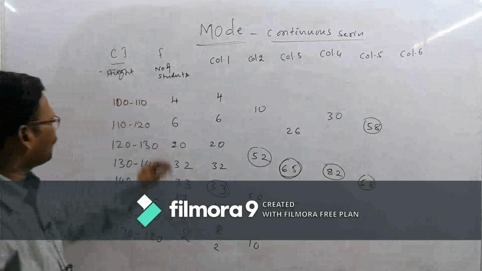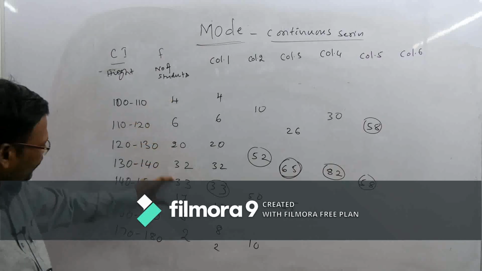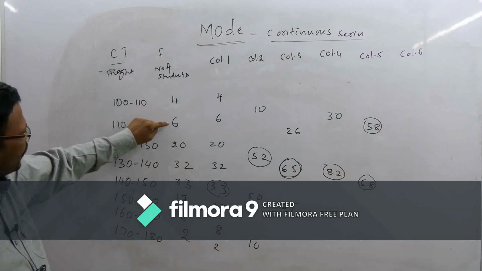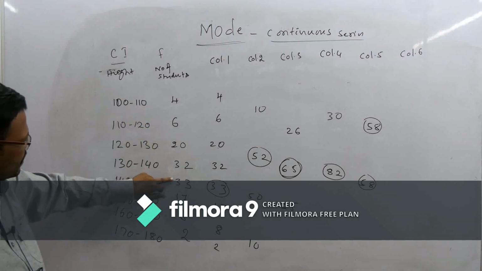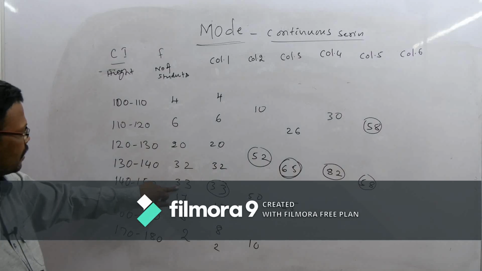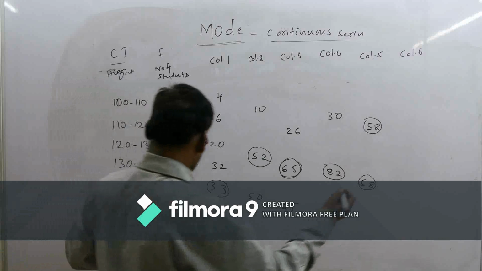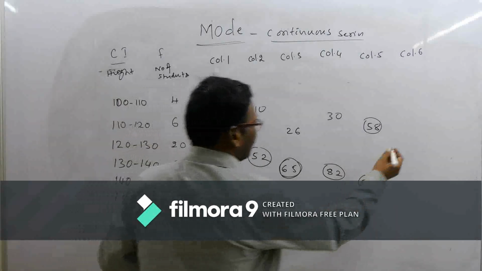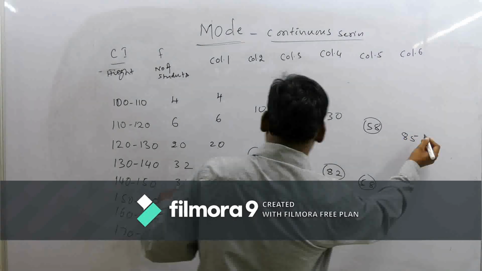In column 6, we neglect the first 2 frequencies, and the remaining frequencies we add in threes. If we neglect 4 and 6, the next three are 20 plus 32, 52, and 52 plus 33 is 85.